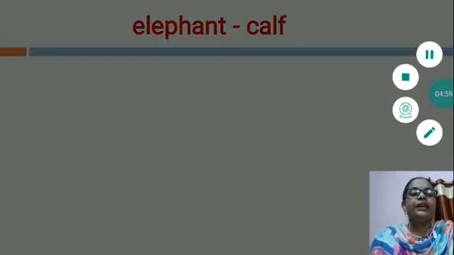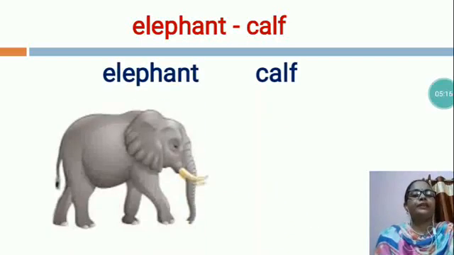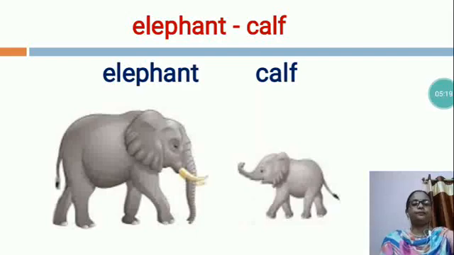Now, this is an elephant. An elephant's baby is called a calf. You can see this is the picture of an elephant and this is the picture of a calf. So, dear students, an elephant has 4 legs like pillars and also a long tusk.